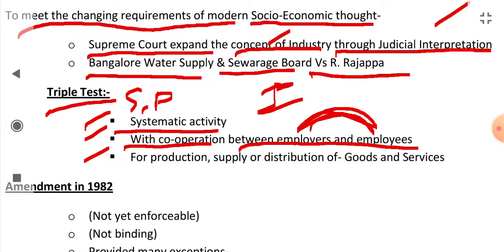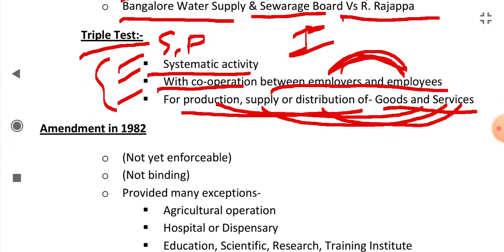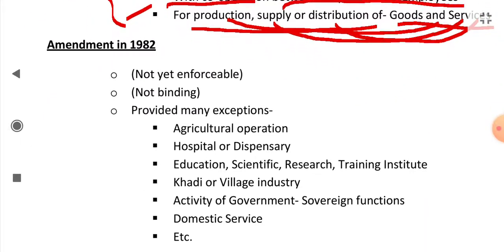It is being done for the production, supply or distribution of goods and services. If anything satisfies all these conditions, then it will come under industry. This was the triple test given by the Supreme Court.